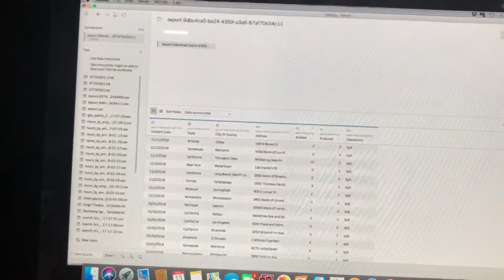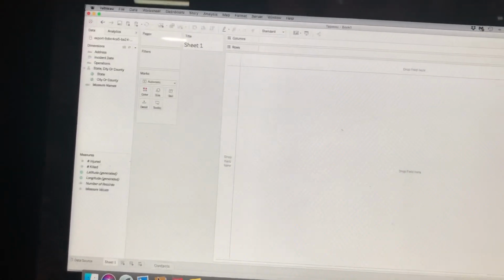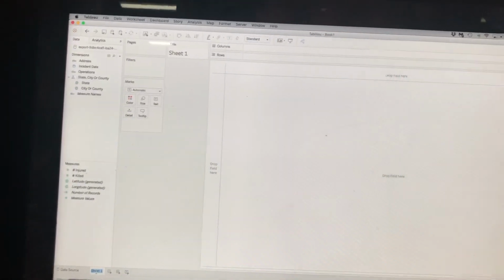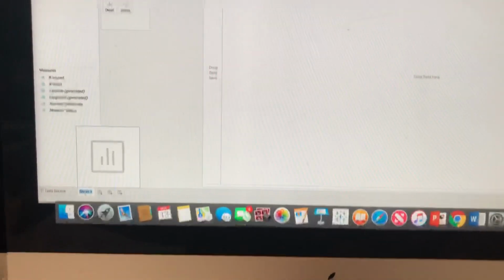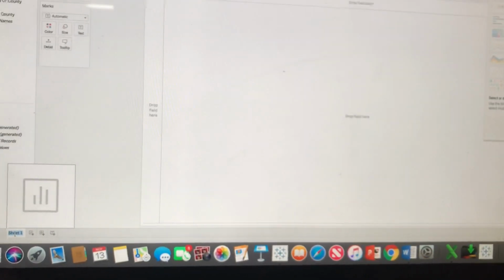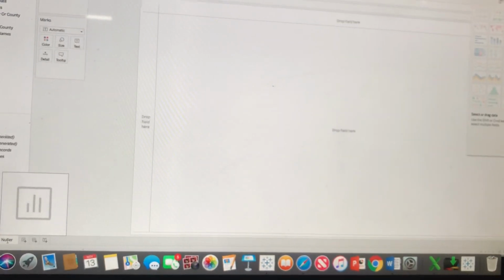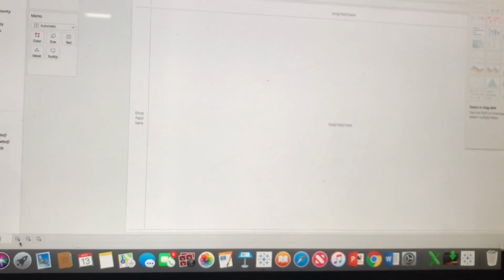All right, sheet one. The next thing we do, we rename our sheets, and what we're looking at is the number of deaths from mass shootings. So I'm going to type this in. I'm using one hand because I'm using the other hand to hold the phone.